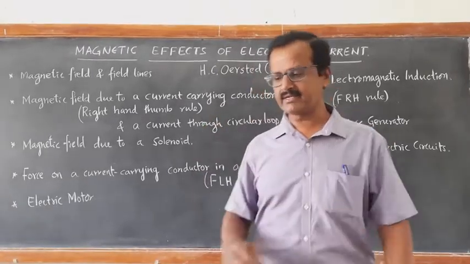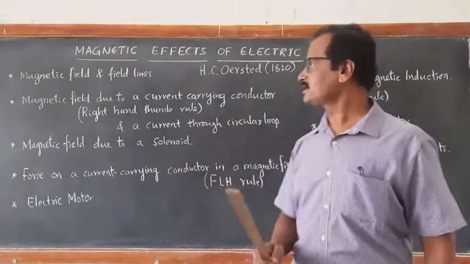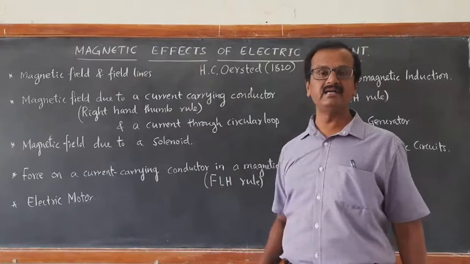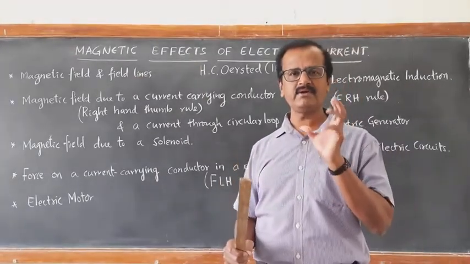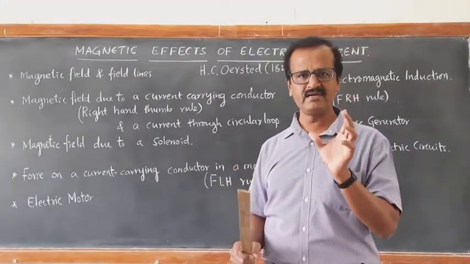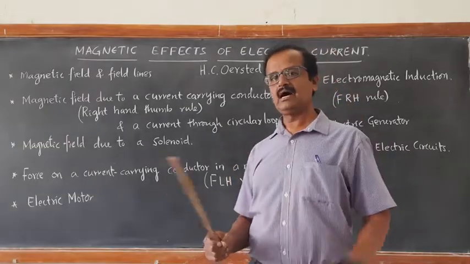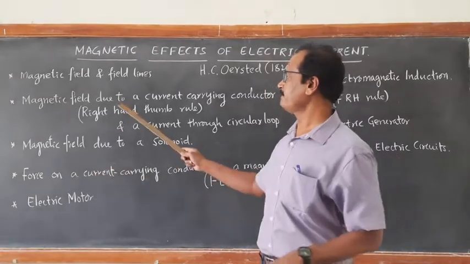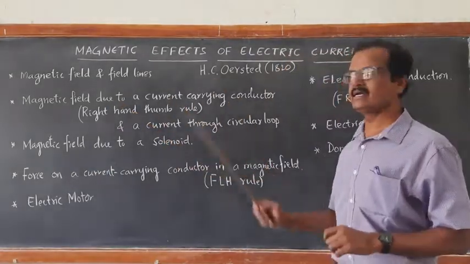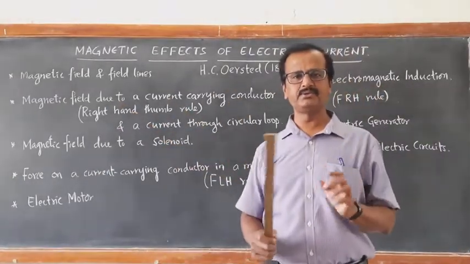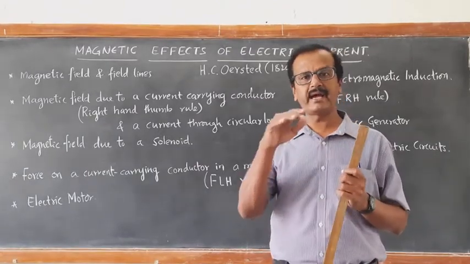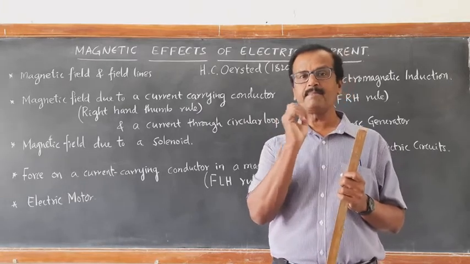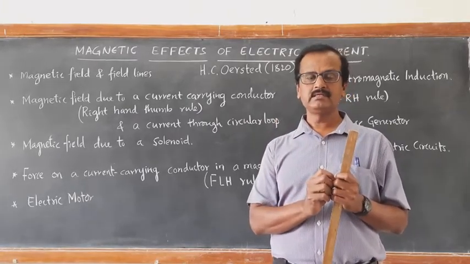So, in magnetic effect of electric current, first we are studying magnetic field and magnetic field lines. What are the properties of a magnet, magnetic field and magnetic field lines? How to trace the magnetic field lines? This is the first one. Then magnetic field due to a current carrying conductor. How to find out the magnetic field due to a current carrying conductor? Using a compass needle, right?